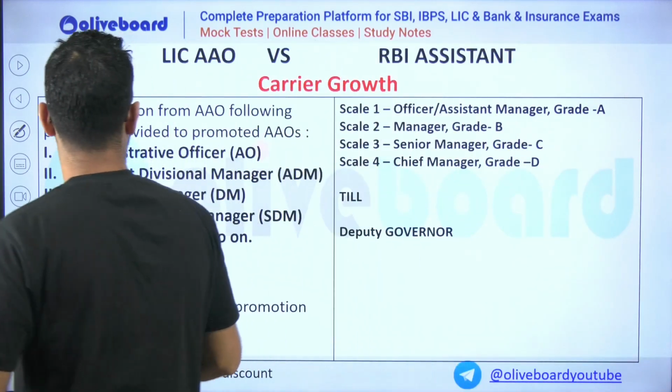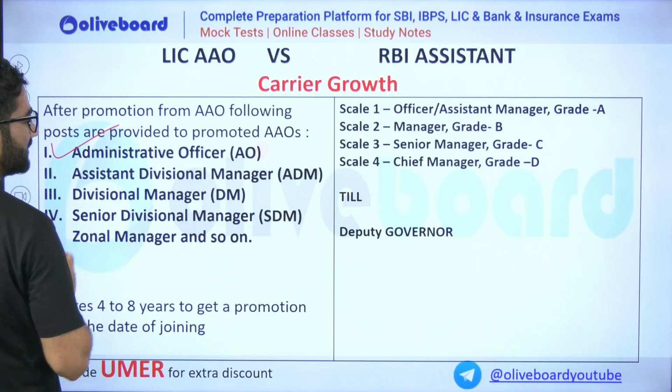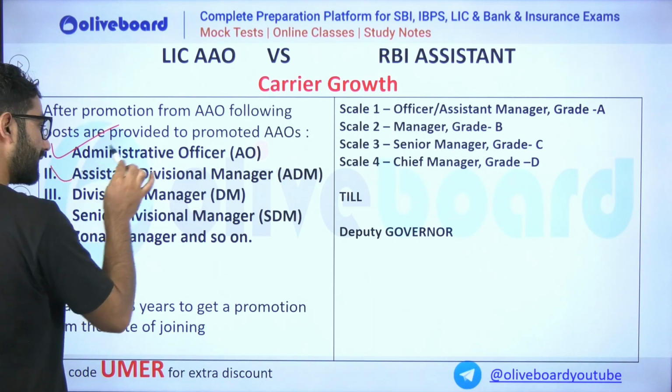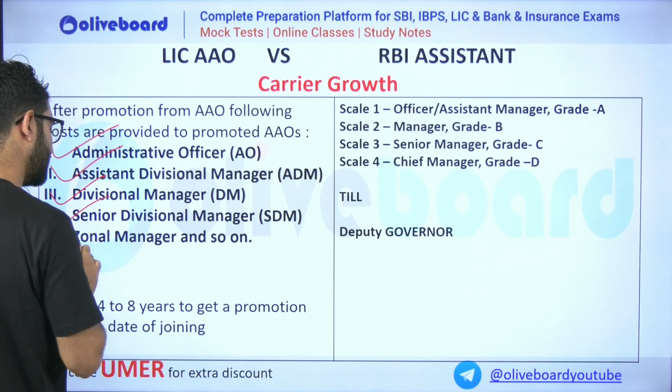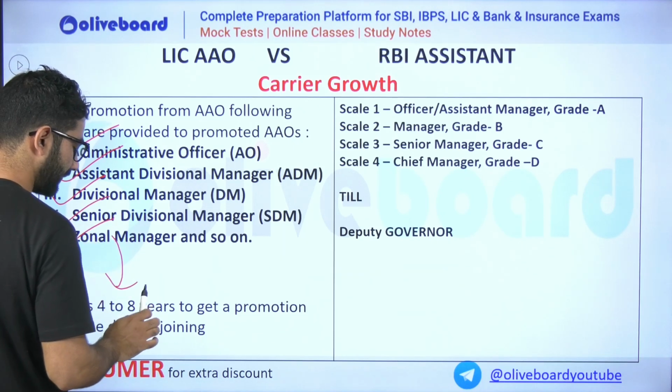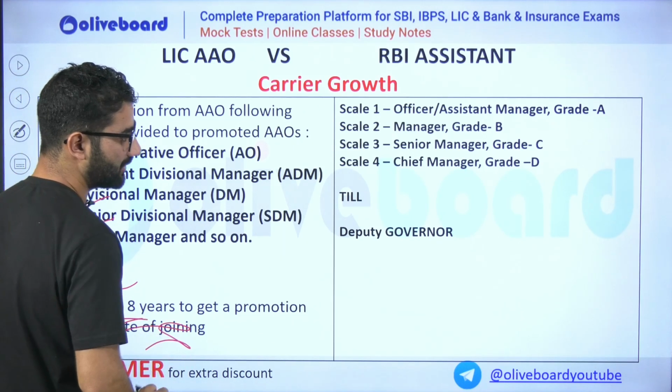After assistant administrative officer, you will be assigned as administrative officer, then assistant divisional manager, then divisional manager, senior divisional manager and zonal manager, and so on. So this is the promotion, and I have mentioned everything.